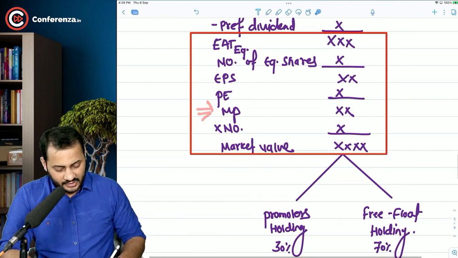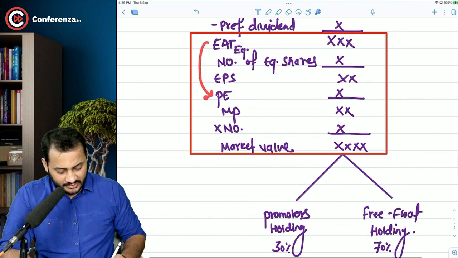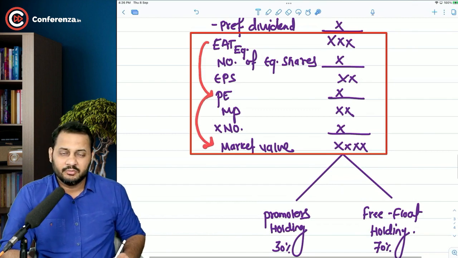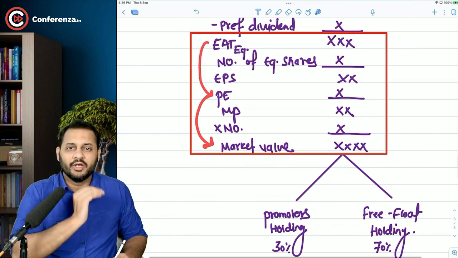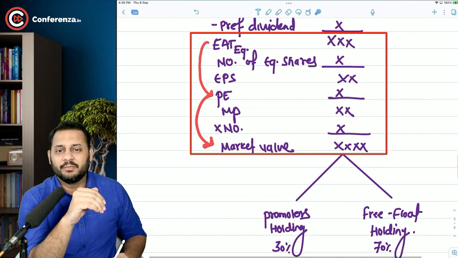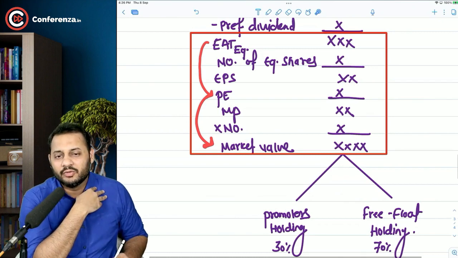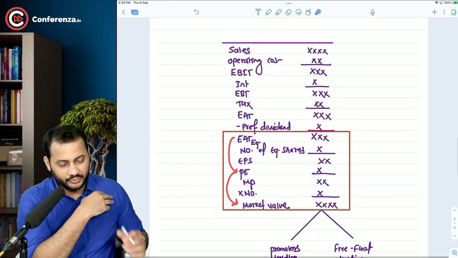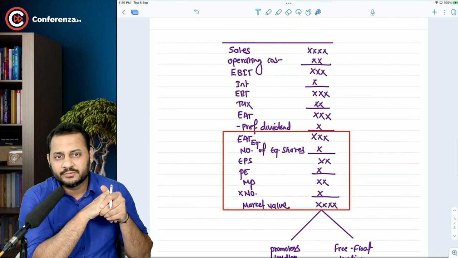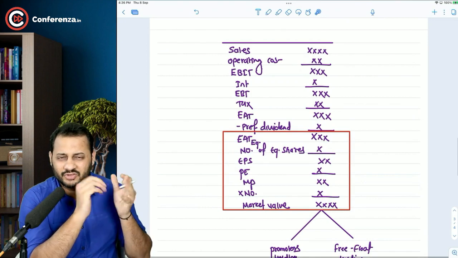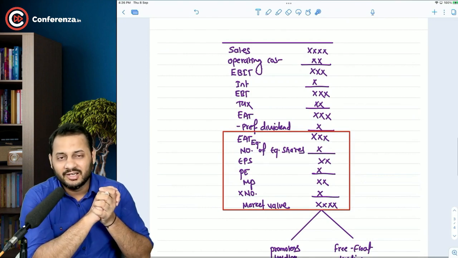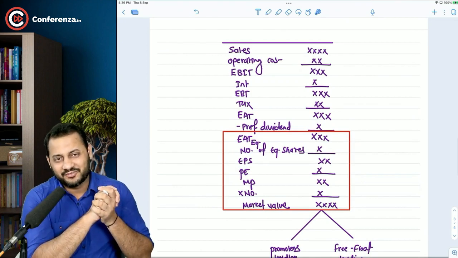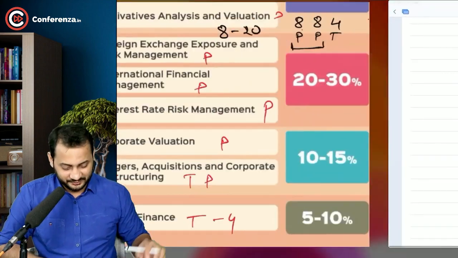Can I say that if the earning after taxes, when multiplied with the P/E ratio, directly gives you the market value, because in between there are only the number of shares, which is the difference? So if you take the total earnings and multiply with the P/E ratio, you can also calculate the market value directly. Now, this is what we are going to use in the beginning. The rest of the concepts we are going to discuss after solving some questions. So let's begin our journey of mergers and acquisition with the very first question.